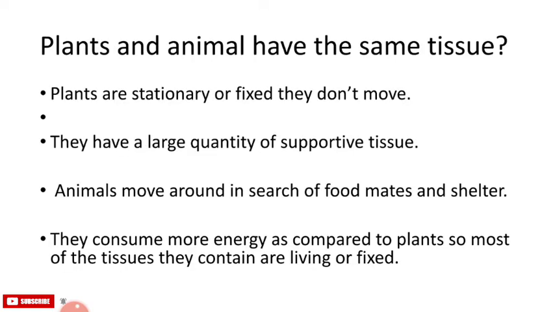Plants are stationary or fixed. They don't move. They have a large quantity of supportive tissue, which is generally dead cells. Animals move around in search of food, mate and shelter, so they require living tissues. They consume more energy as compared to plants, so most of their tissue contains living cells.